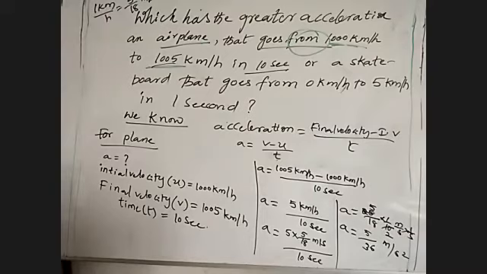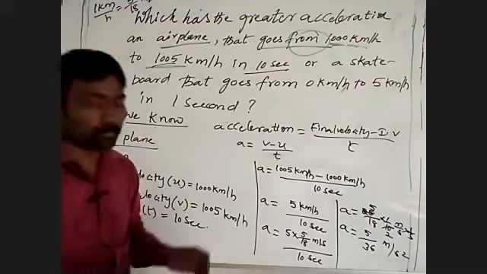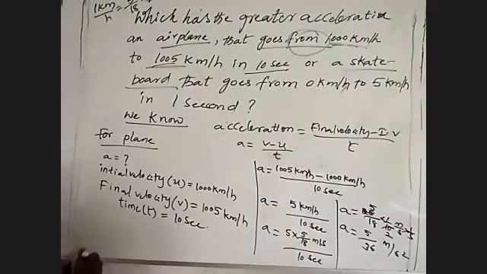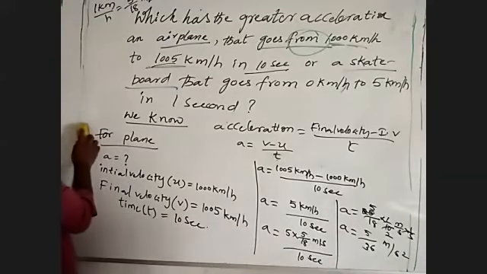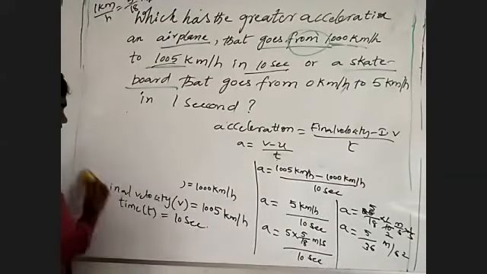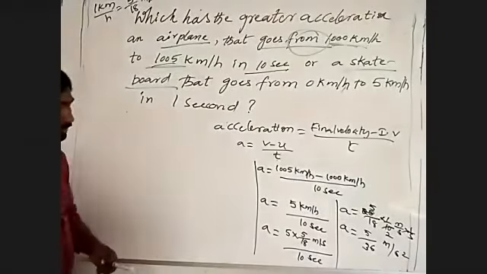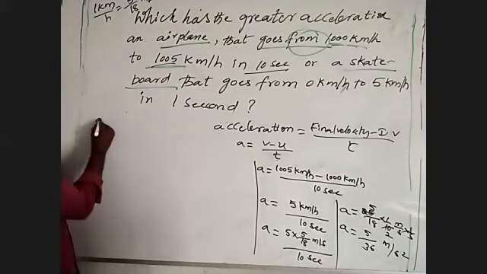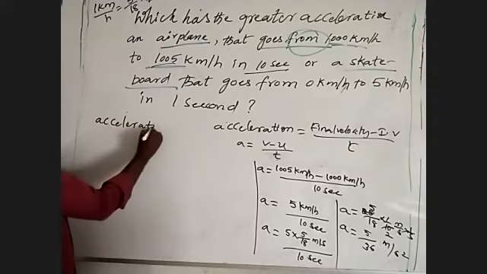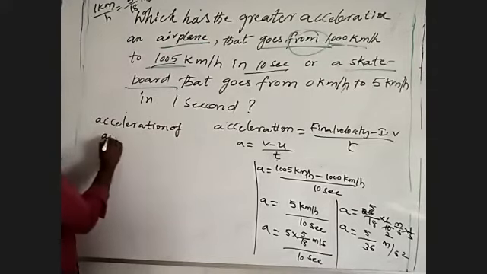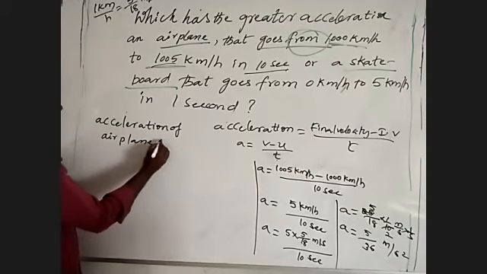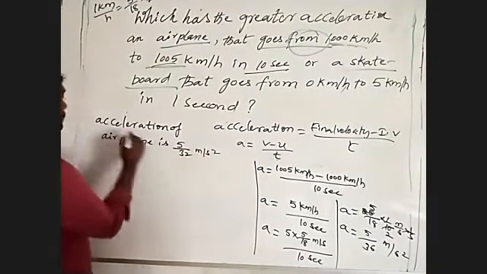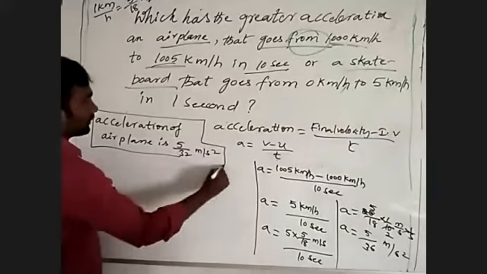Okay, then we have to find acceleration for skateboard. So I'm going to erase the board. See there, I'm writing here: acceleration of airplane is how much? 5 by 36 meter per second square. This we already found.